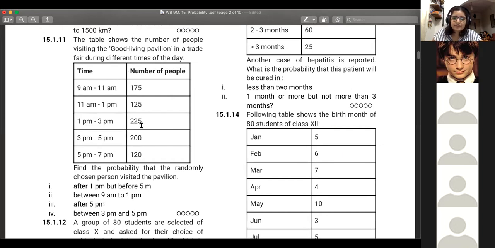So that way you have the distribution of people. Find the probability that the randomly chosen person visited the pavilion after 1 p.m. but before 5 p.m.